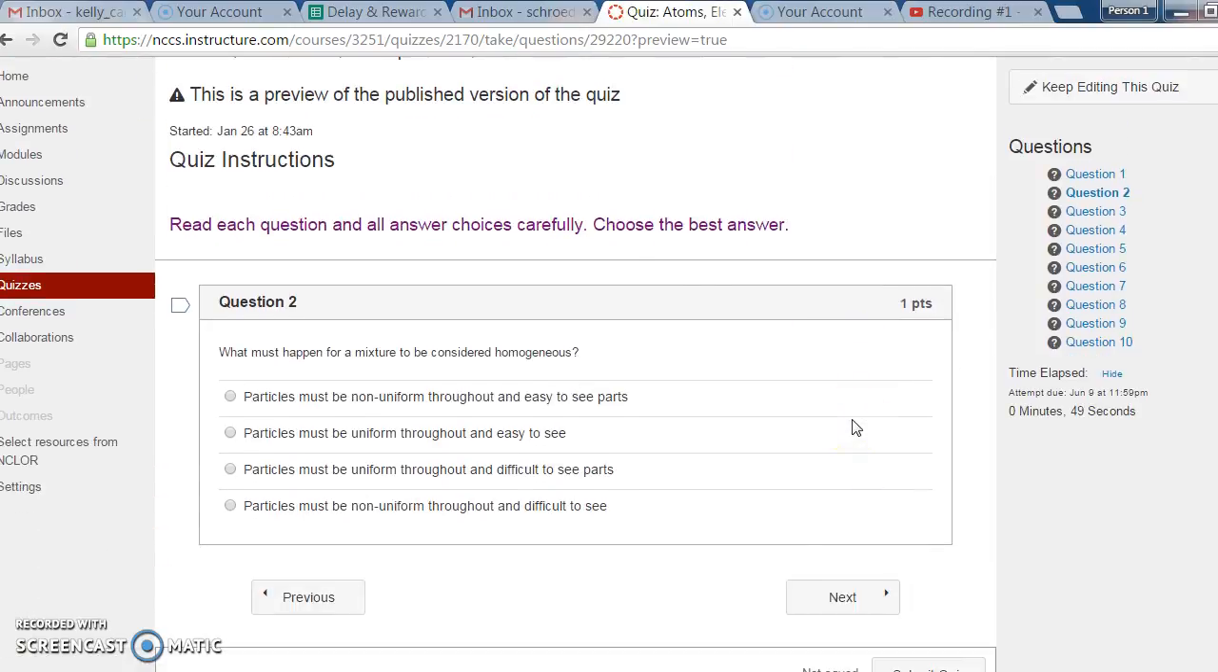Question 2. What must happen for a mixture to be considered homogeneous? Particles must be non-uniform throughout and easy to see parts. Particles must be uniform throughout and easy to see. Particles must be uniform throughout and difficult to see parts. Or particles must be non-uniform throughout and difficult to see.